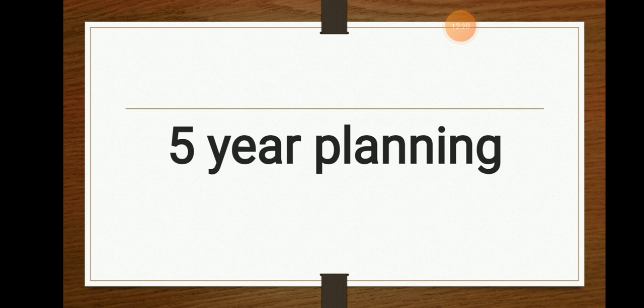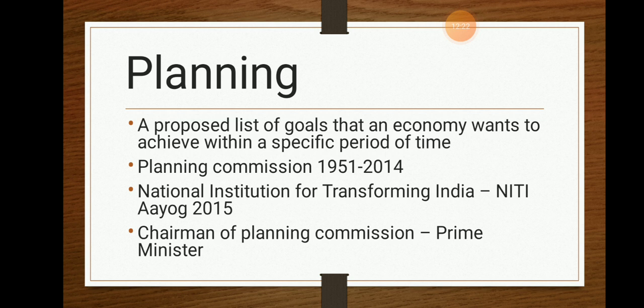Now what does this 5-year planning mean? It is a planning idea which was given by our first Prime Minister Jawaharlal Nehru regarding the 5-year plan. So what does planning mean? It is a proposed list of goals that an economy wants to achieve within a specified period of time. First, we need to list the goals, what development we need to do, and later we need to achieve that within a specific period of time.